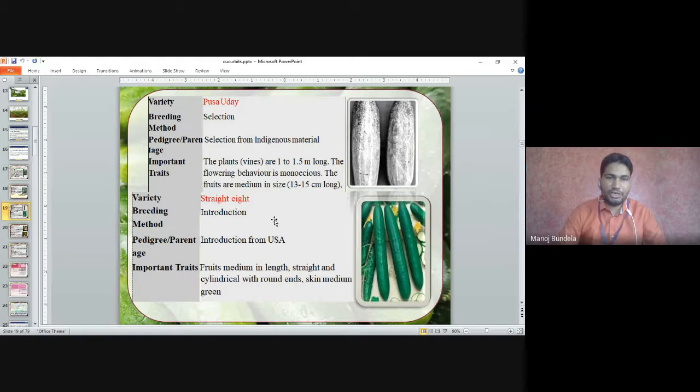Next variety is Straight 8. It is developed through introduction. It is introduced from USA. You can see the fruits of Straight 8. They are straight and long. The fruits are medium in length, straight and cylindrical with round ends. The skin is medium green, so this is not completely green. Straight 8 is an introduced variety from USA.